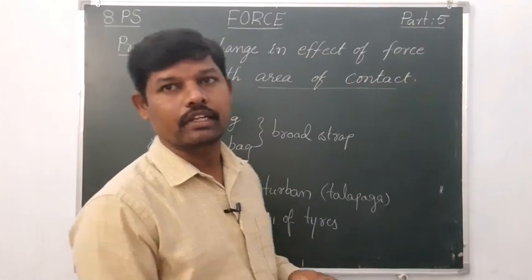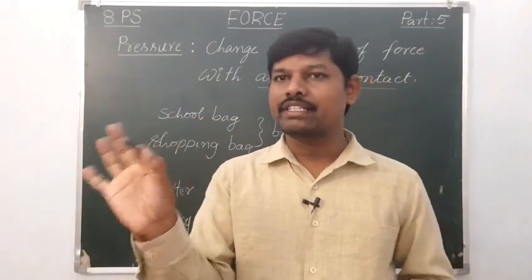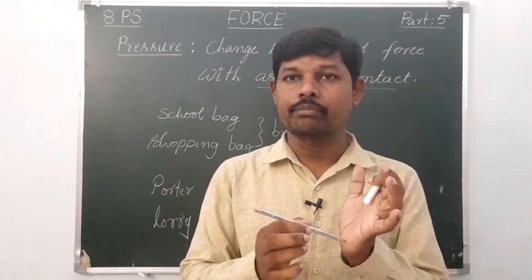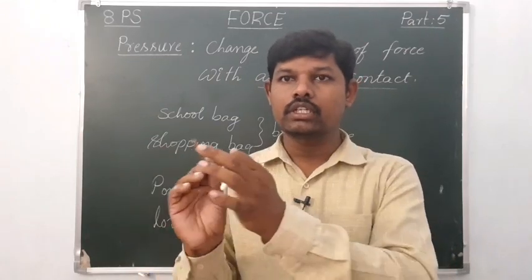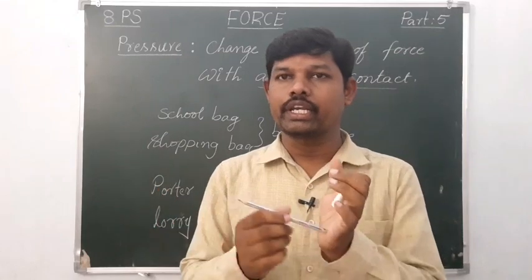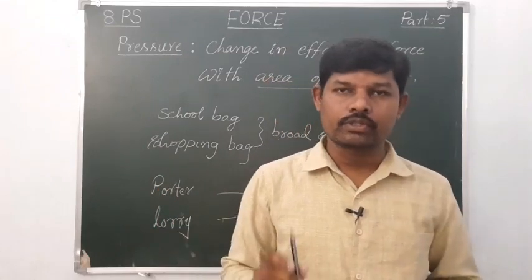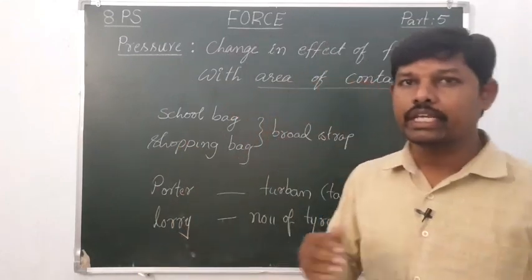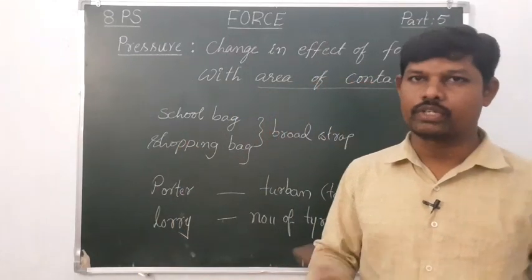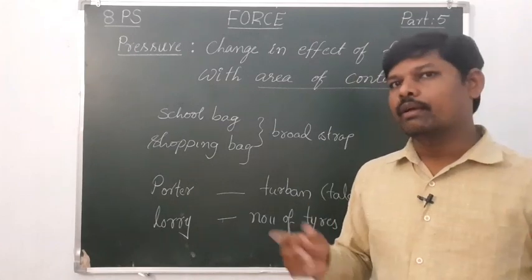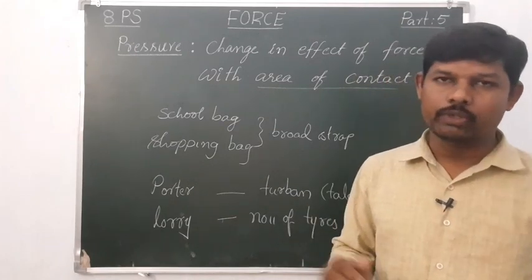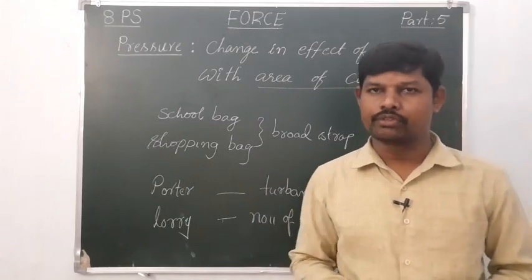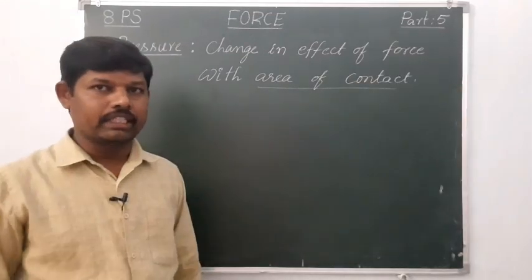That is the reason why while pressing with a sharp edge we can feel pain, but with a broad round edge we cannot feel pain that much. What is the reason? By decreasing the area of contact, we can increase the effect of force, and vice versa. So from this we can define pressure.